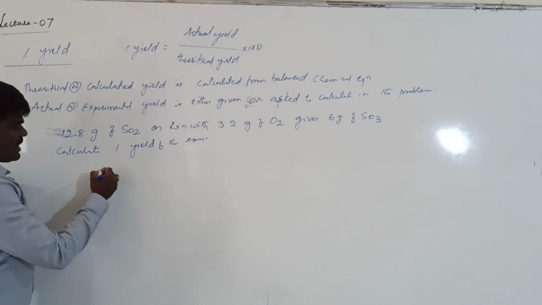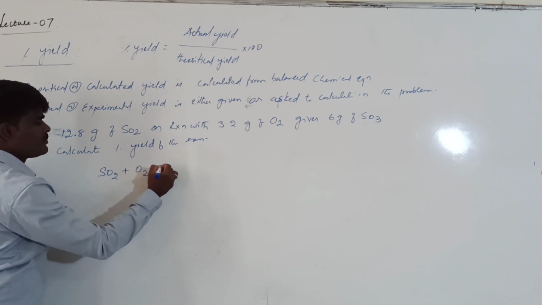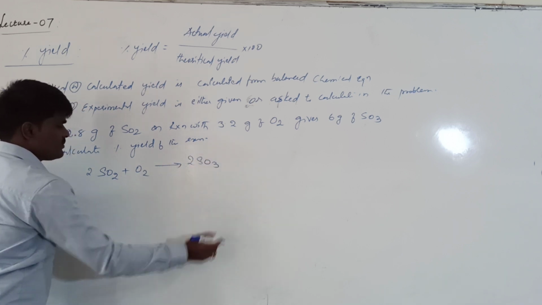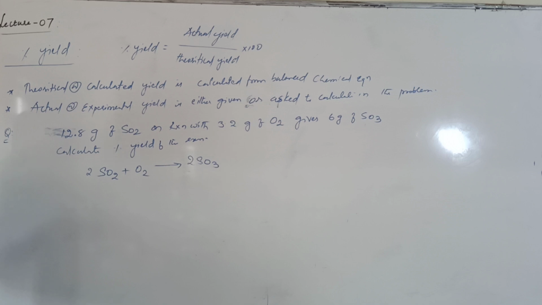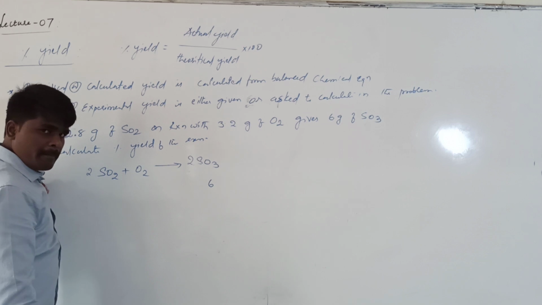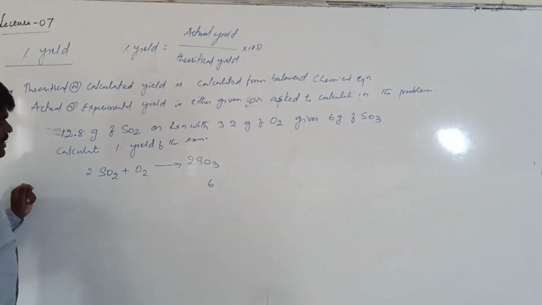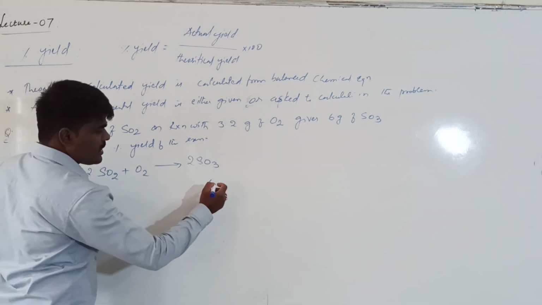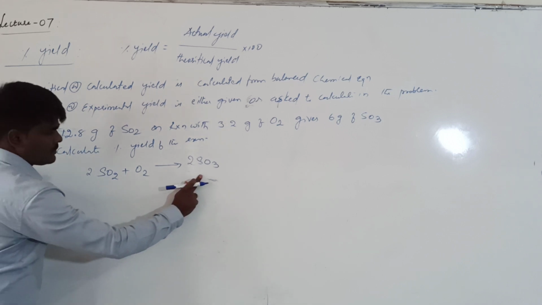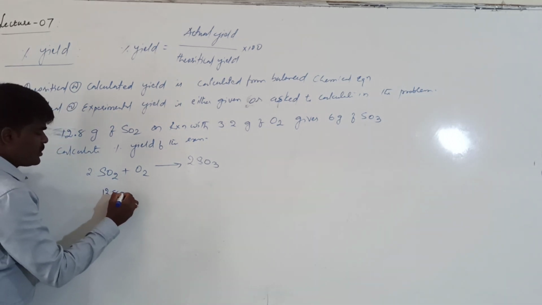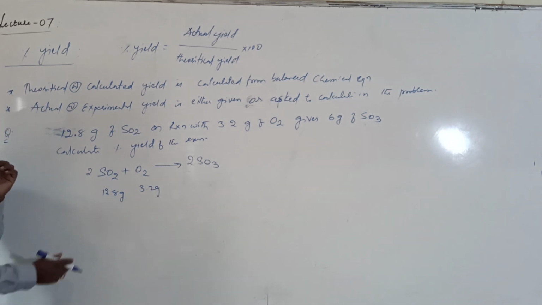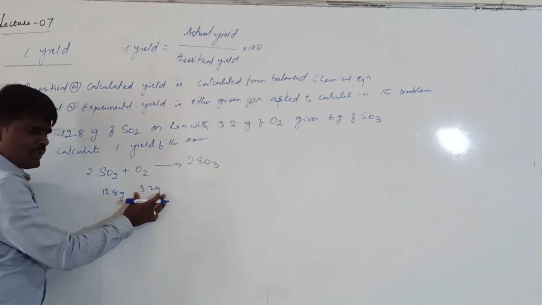So first of all, let us write the balanced equation. Basically, 2 moles take part and give 2 moles of this one. Now, what is said in the question? He said that 12.8 grams of sulfur dioxide is undergoing reaction with 3.2 grams of oxygen.